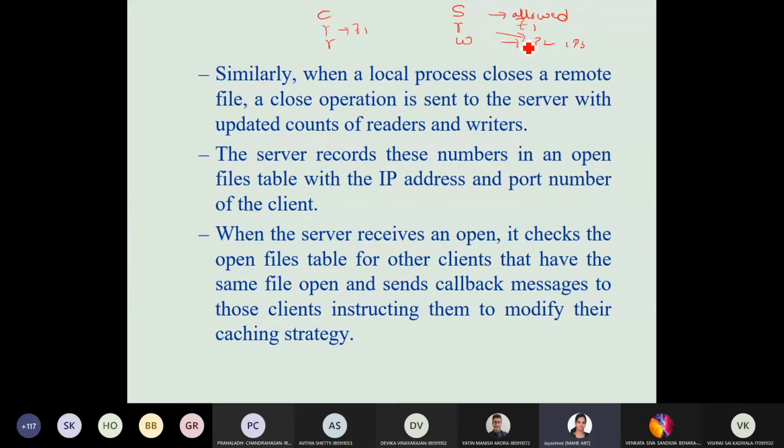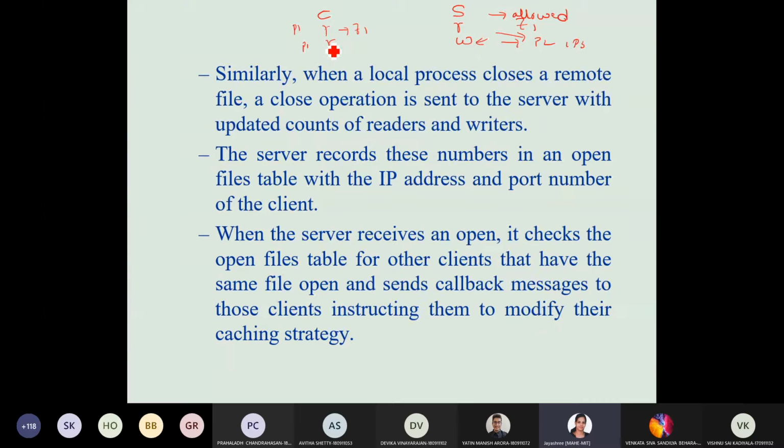The server will immediately send messages to P2 and P3 telling them to stop writing now, so that the updated copy of the data is available to this client. So P2 and P3 are not writing, and however much has been modified till now, the updated data is available for reading.